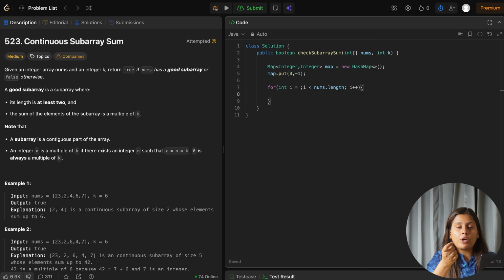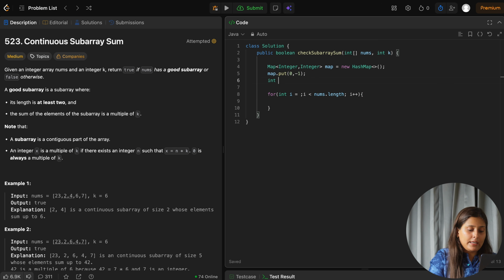Now what will we do? We want to calculate the sum also. So for sum, we want the variable int prefixSum. We will initialize it with 0, and inside this, what will we do? Int i is equal to 0, my bad. Yes. And inside this, we want prefixSum plus is equal to nums of i. After adding this, we have to check the remainder. So int rem is equal to prefixSum modulo k, because that will return our remainder.